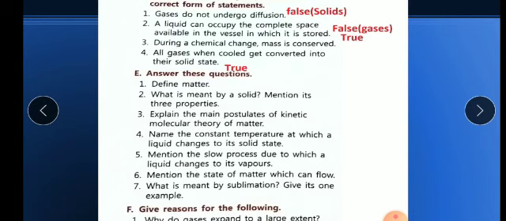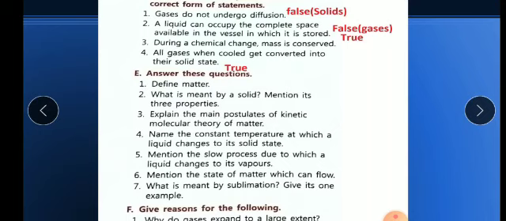Now the next one is, explain the main postulates of the kinetic molecular theory of matter. In your book, page number 7, 4 points are given. First one is, as we know, matter consists of small particles called molecules and atoms. Second, the particles are in continuous and random motion and they have kinetic energy.